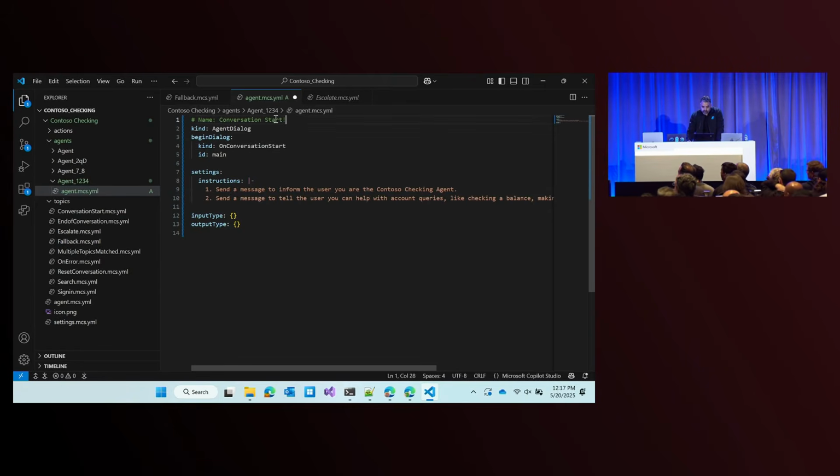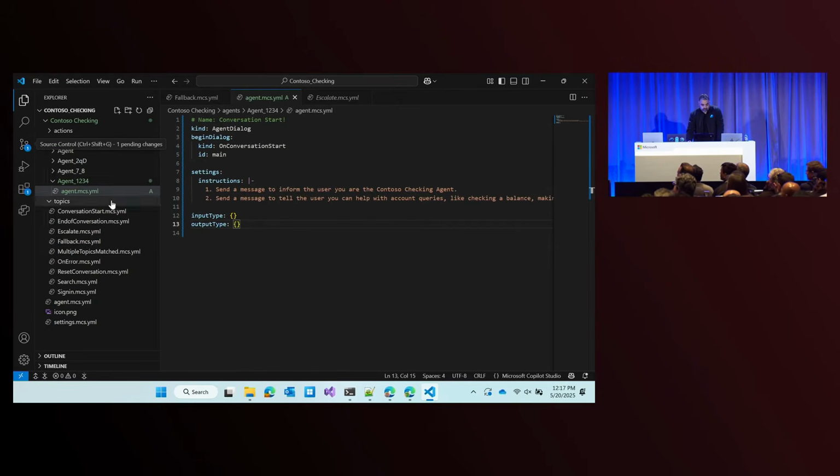And you'll notice the display name is in the comments up here. The rest of this is the YAML that you've probably seen from code behind. But again, it's colorized. It's fully integrated with VS Code. We have that support there. And what you may also have noticed is that as soon as I added this file, it shows up in green on the left. What's happening here is we've detected that this is a new file locally that's not yet on the cloud. And it's in green because you're adding it, the little A icon.